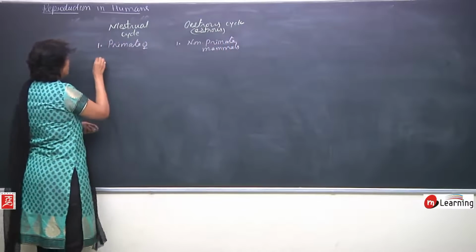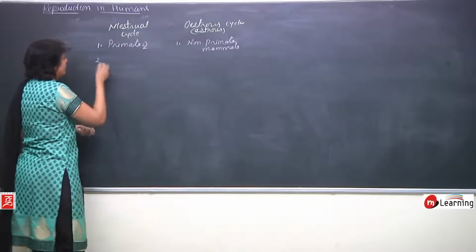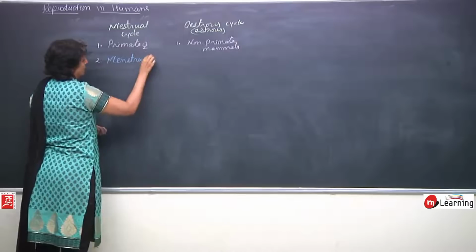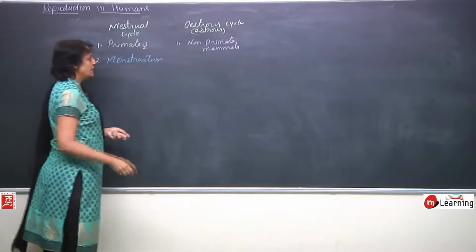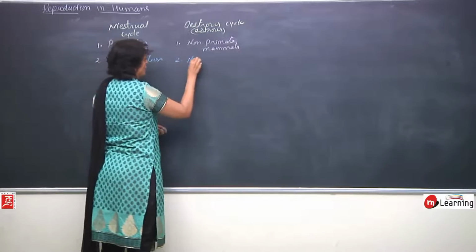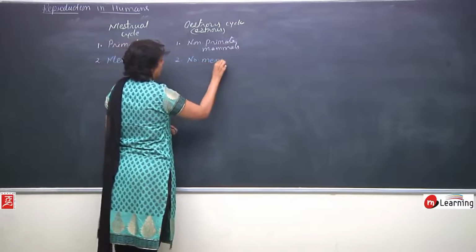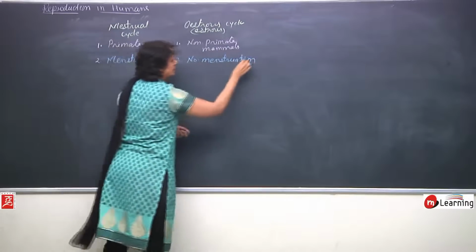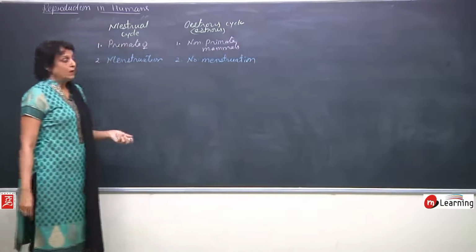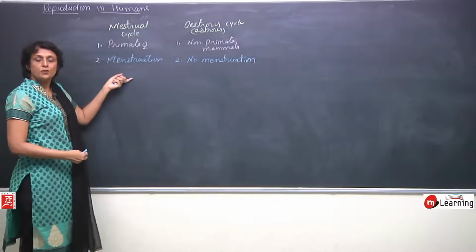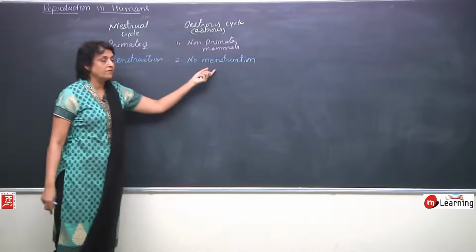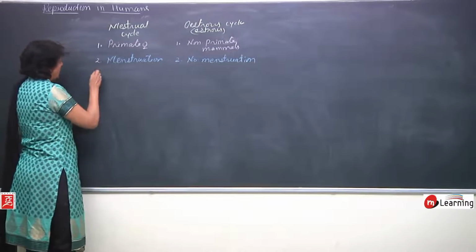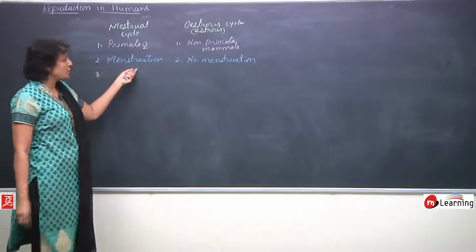In case of menstrual cycle, there is menstruation, and in case of estrous cycle, there is no menstruation. Menstruation means loss of endometrial lining in the form of blood flow, whereas here nothing is lost. Why is this menstruation?